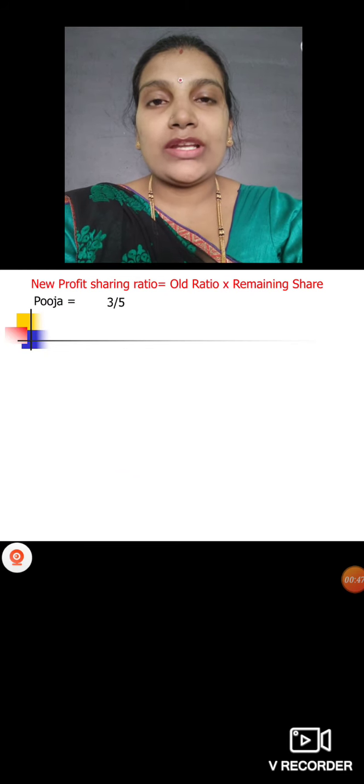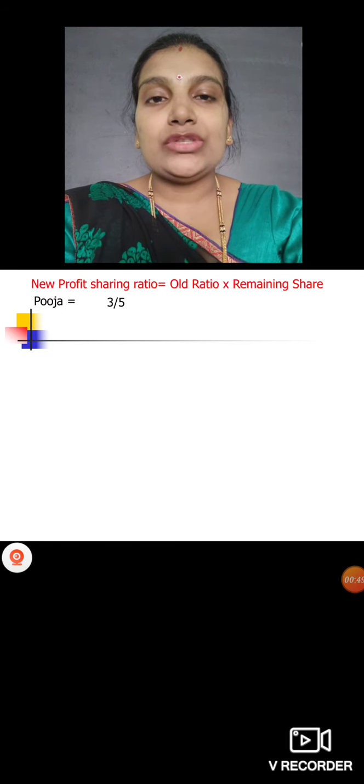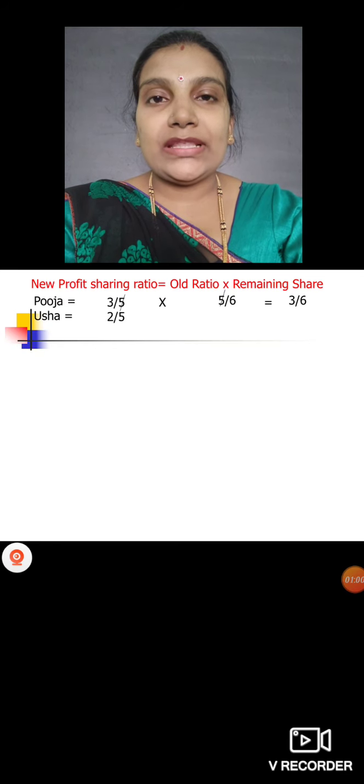Pooja, how much we have? Old ratio 3:2 they have given, right? So 3 by 5 into remaining share you have 5 by 6. 3 5s are 15, 5 will cancel, 3 by 6 you will get. Then for Usha 2 by 5, 3:2, right? So 2 by 5 into 5 by 6, 5 will get cancelled, 2 by 6 you will get.